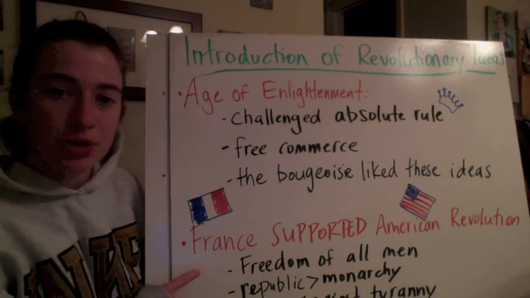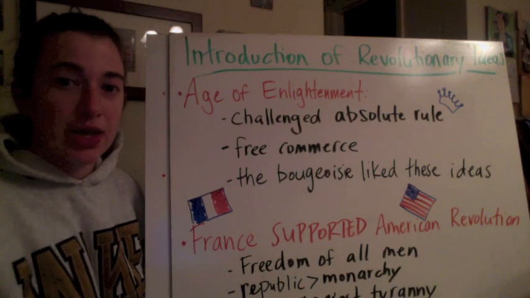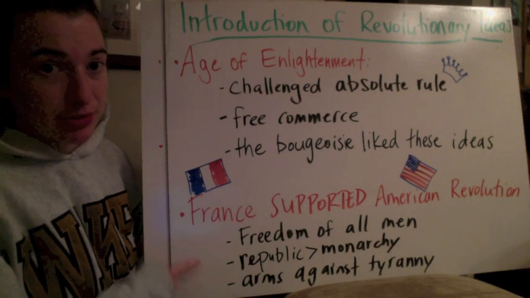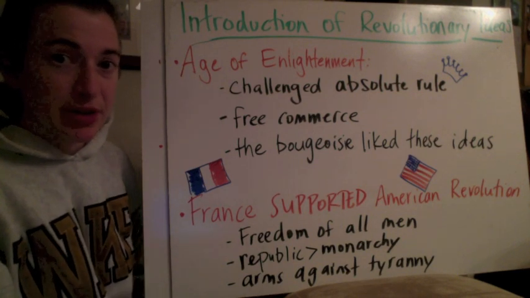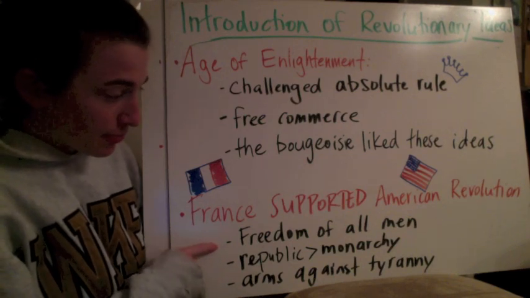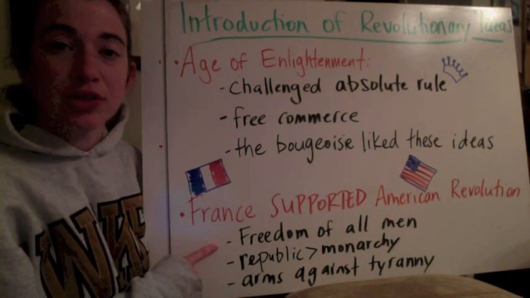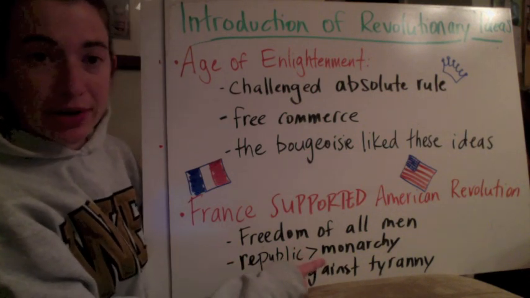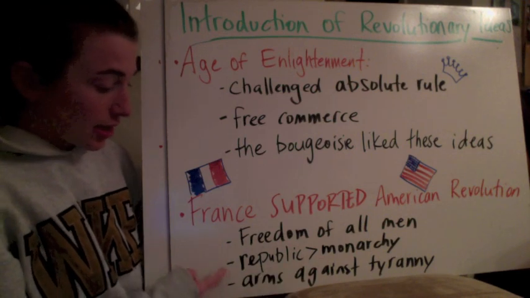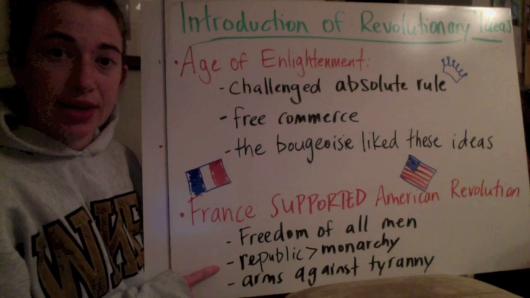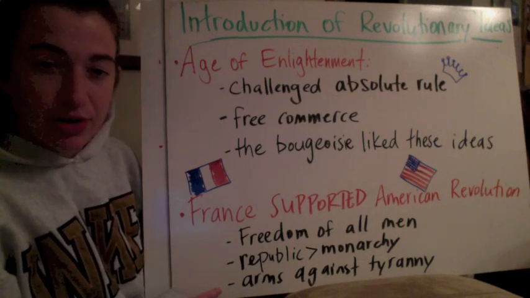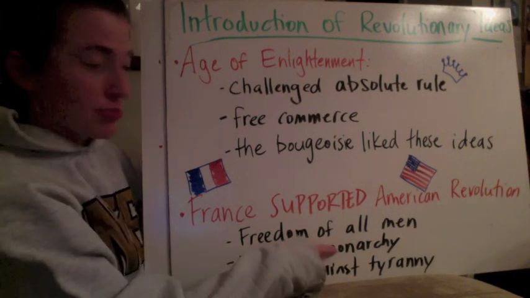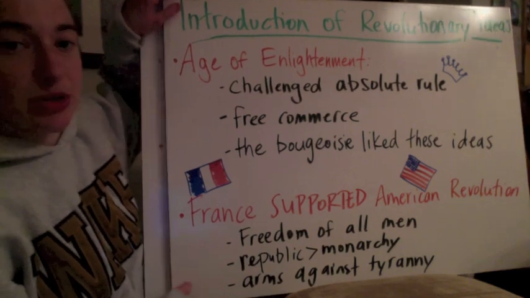And next, the French supported the American Revolution. If they're supporting the American Revolution, they're supporting these ideas, which the people of France are going to think about for themselves. There's freedom for all men, not just the rich like the nobles and the clergy, but all men. A republic is better than a monarchy. France is under a monarchy, but they're supporting a country that's going to kick out a monarchy. And they're encouraging arms against tyranny, going to war with weapons against monarchs in America, and that would be the British.